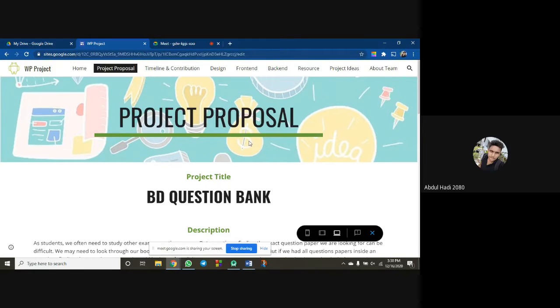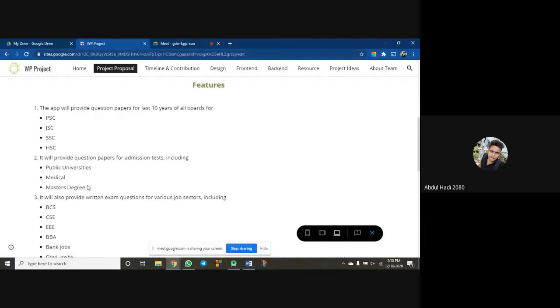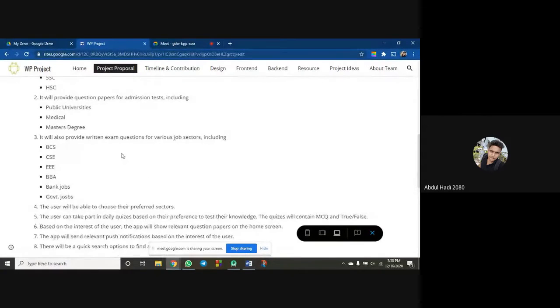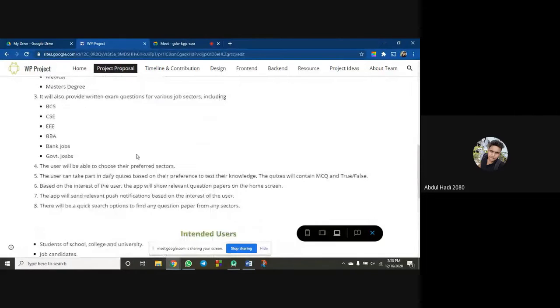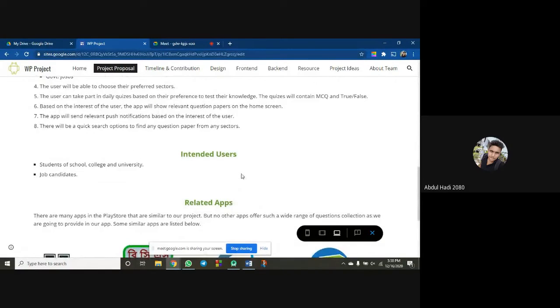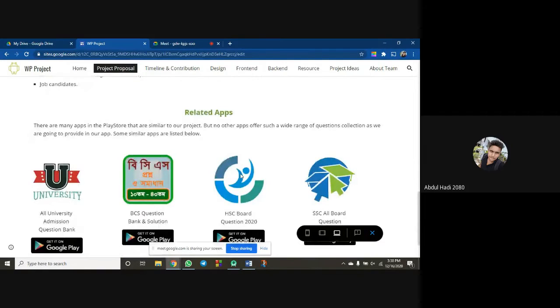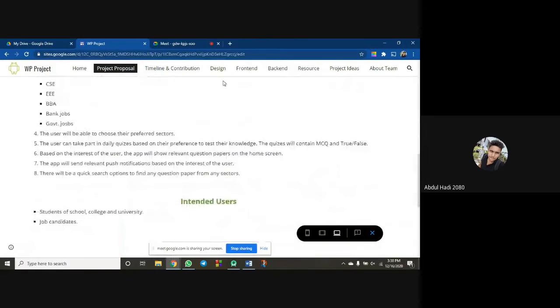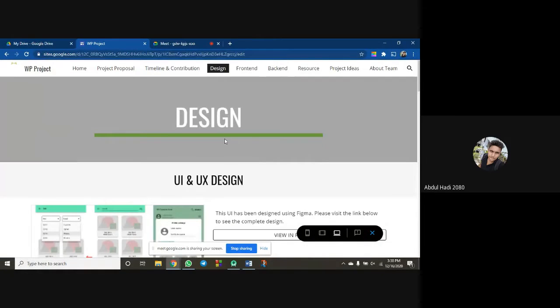Okay, so here is our project, BD Question Bank. So it is basically a question bank app. There are some features like PSC, JSC questions, and all kinds of questions in Bangladesh. So if someone goes to our app, he or she will find anything question related. So let's get into the design part.